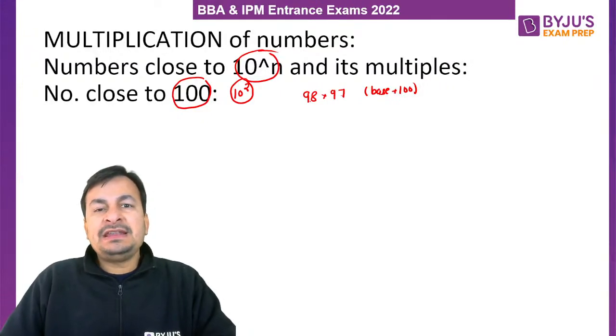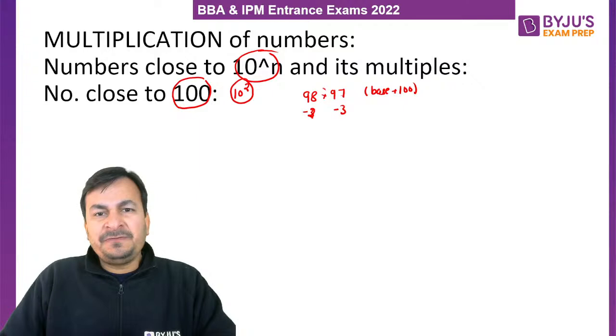So 98 is how much less than 100? Minus 2. Am I clear? 97 is how much less than 100? Minus 3. ठीक है. What will be the first part of the multiplication? First part of the multiplication will be either 98 minus 3 or 97 minus 2, that is 95.